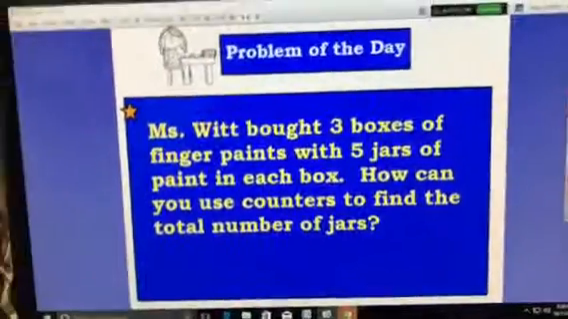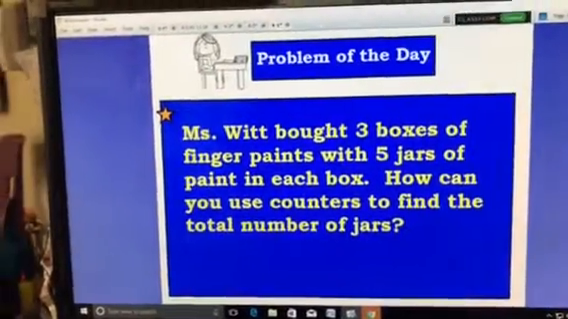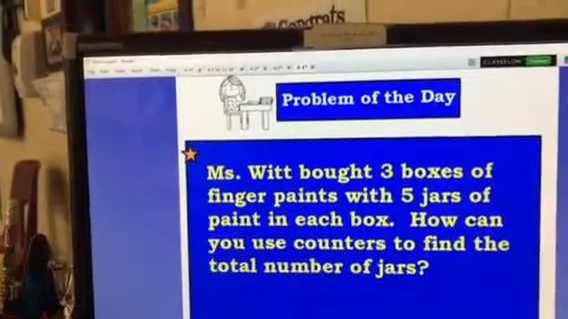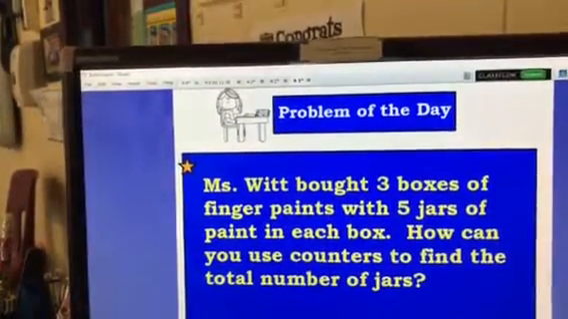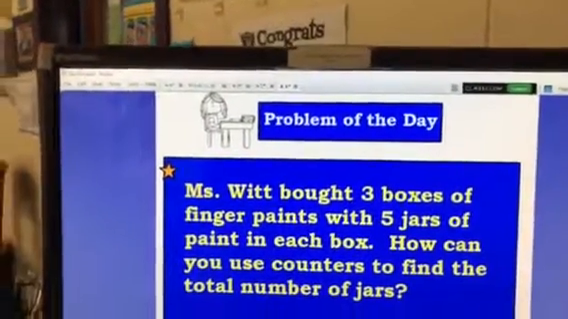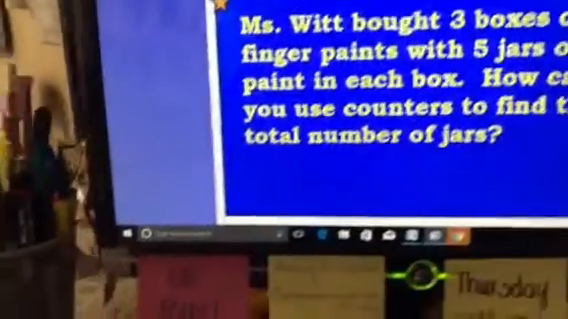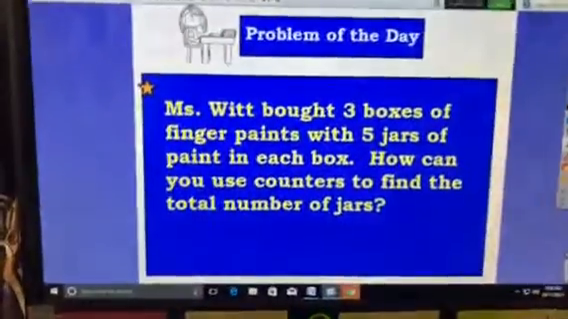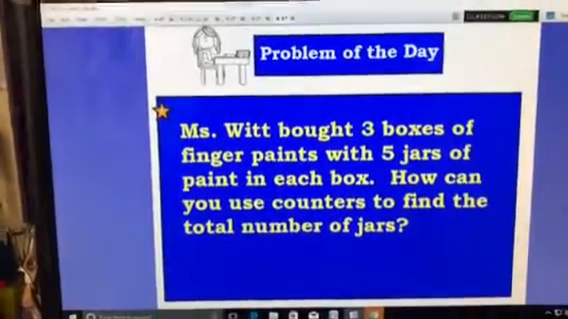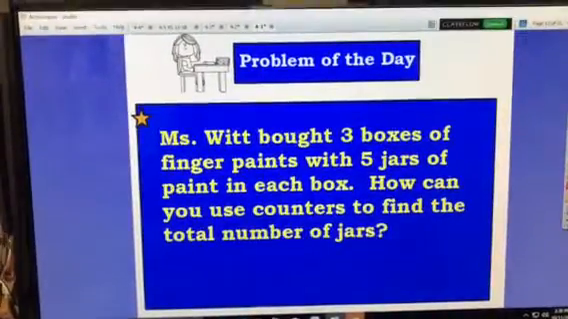And then here's the problem of the day. It says Ms. Witt bought 3 boxes of finger paints with 5 jars of paint in each box. How can you use counters to find the total number of jars? So one thing we can do is draw a picture, because that really helps us visualize what we're trying to do. So it's always important to underline important information.